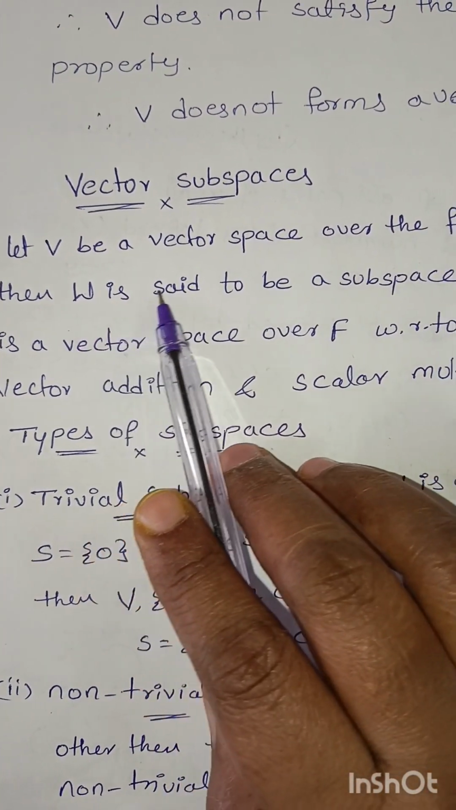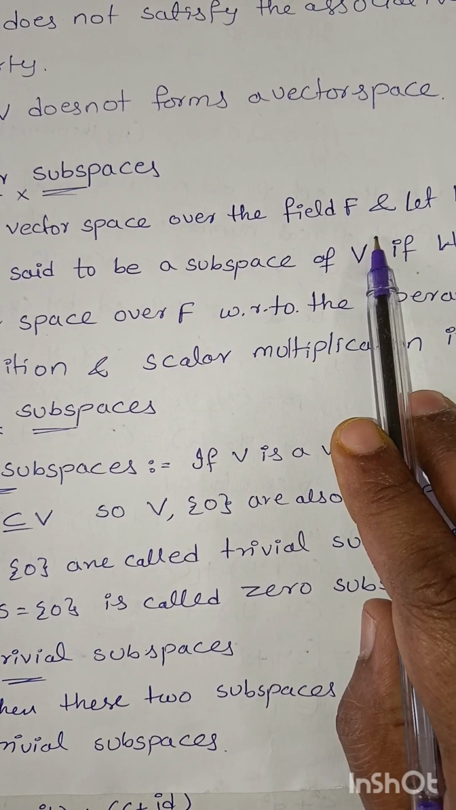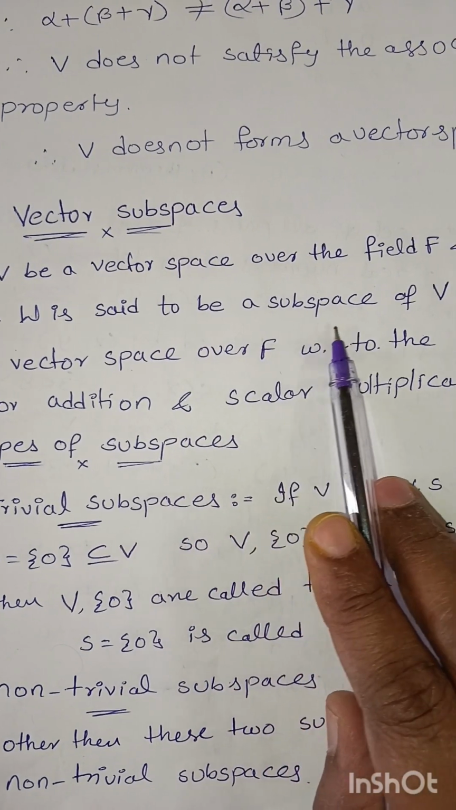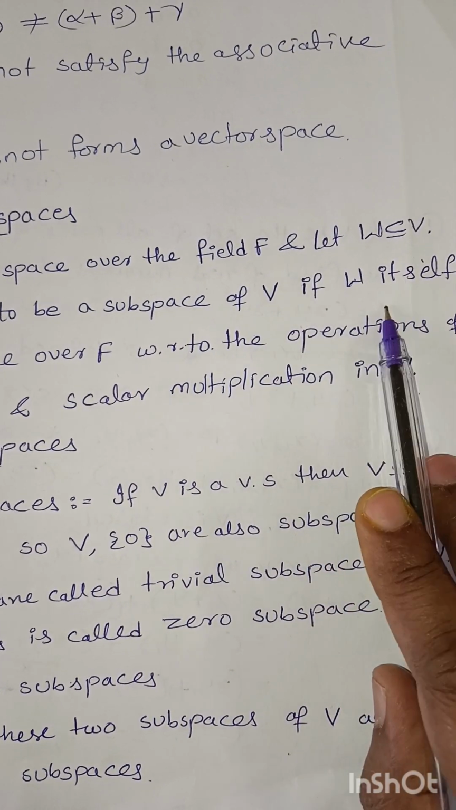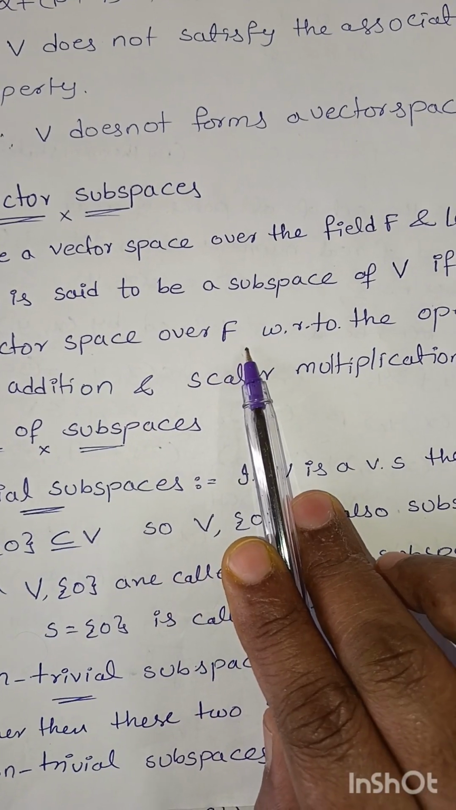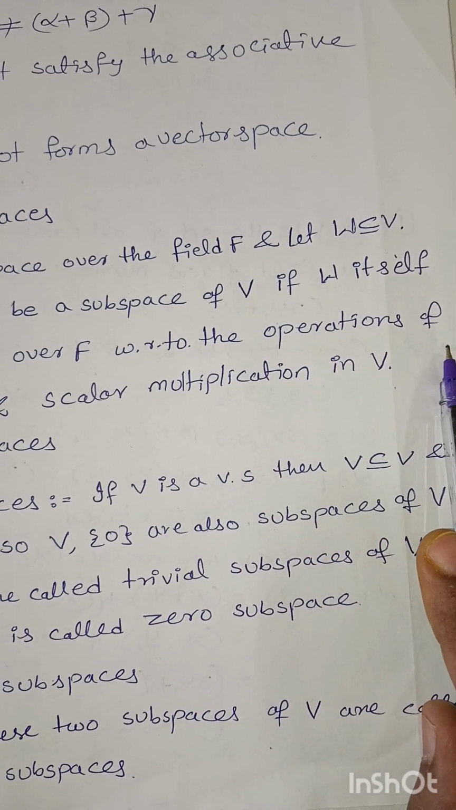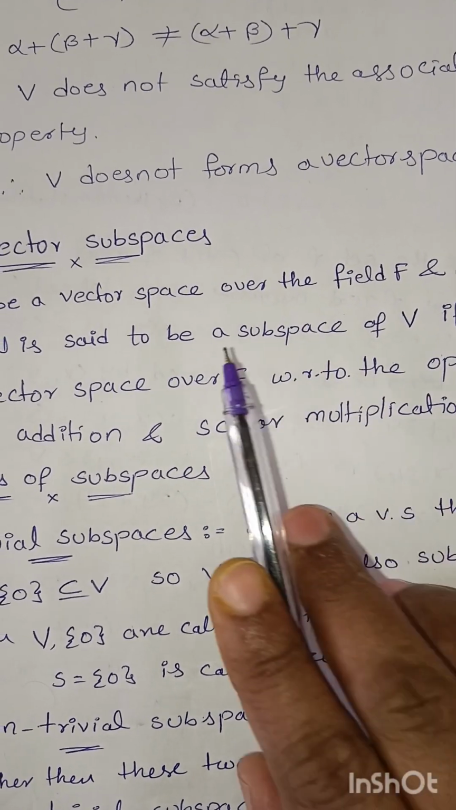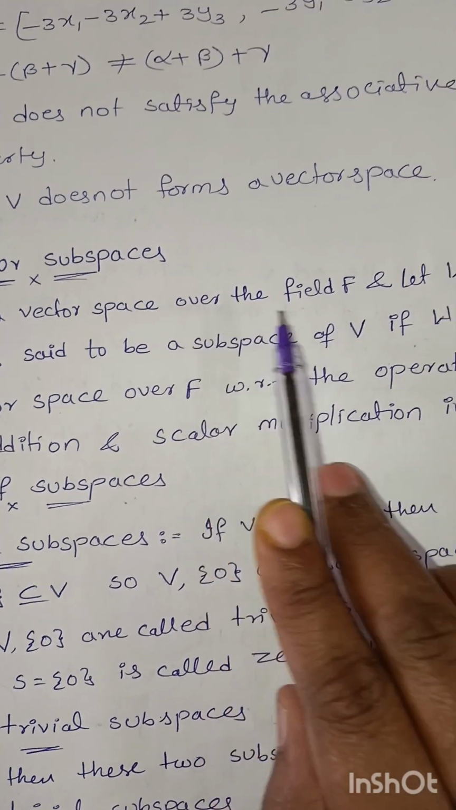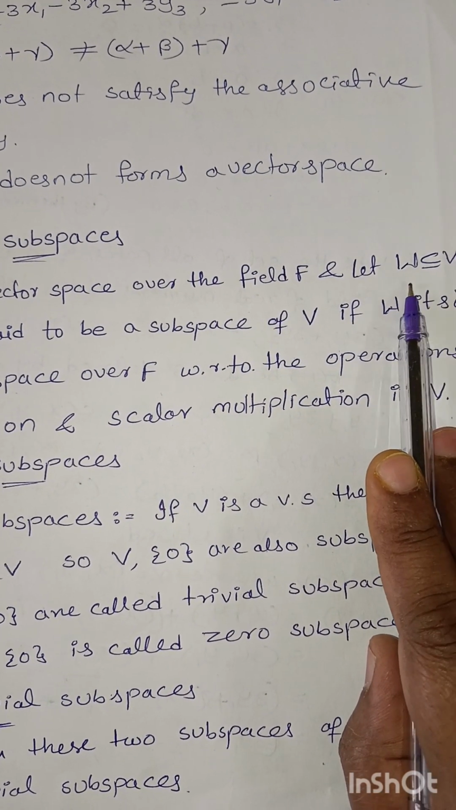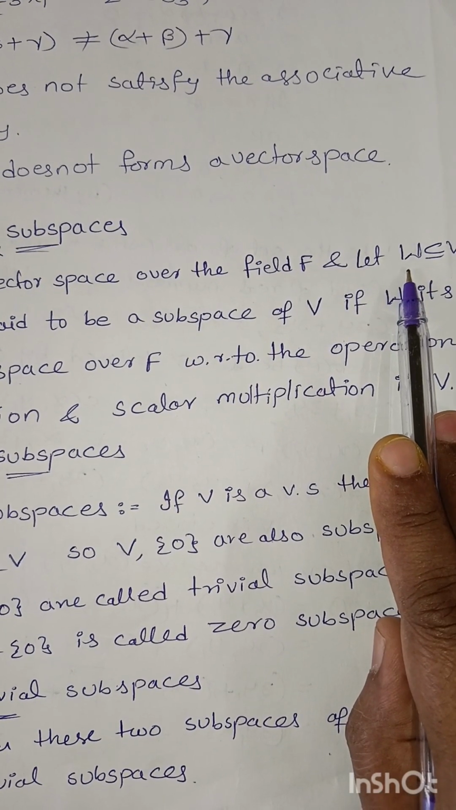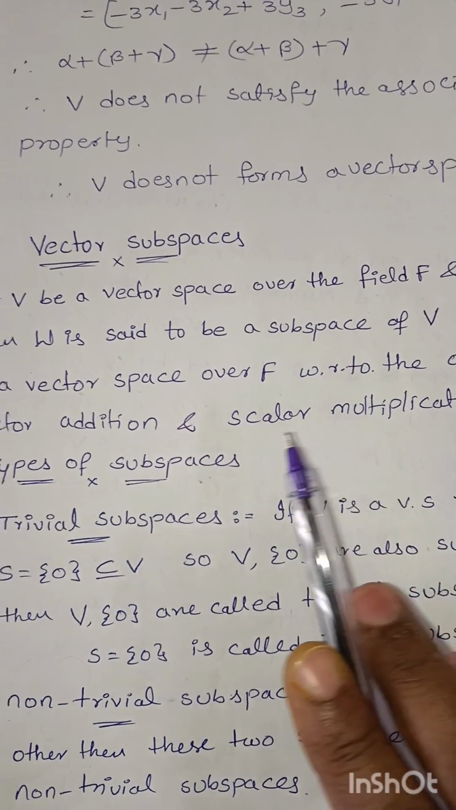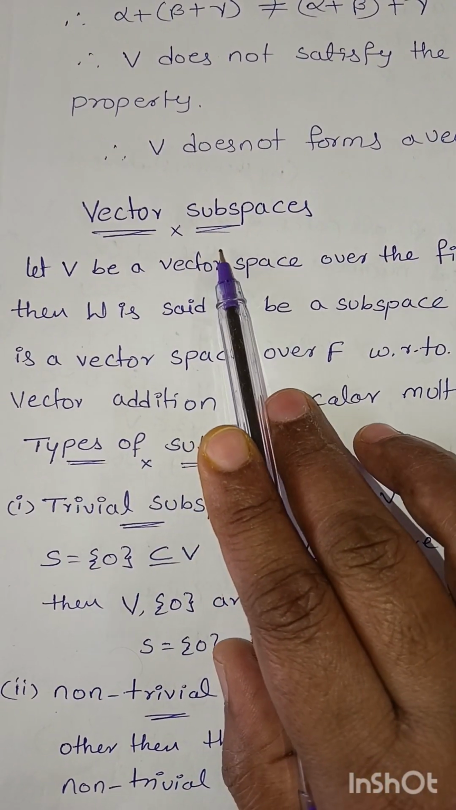Vector subspaces. Let V be a vector space over the field F and let W be a subset of or equal to V. Then W is said to be a subspace of V if W itself is a vector space over F with respect to the operations of vector addition and scalar multiplication in V. So here V(F) is a vector space, and W is a subset of V. If W is also a vector space over the same field F under vector addition and scalar multiplication, then W is said to be a subspace of V.